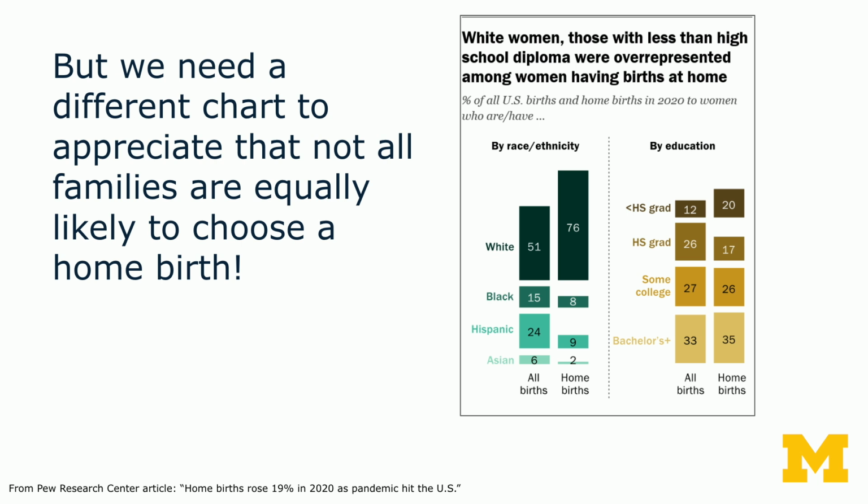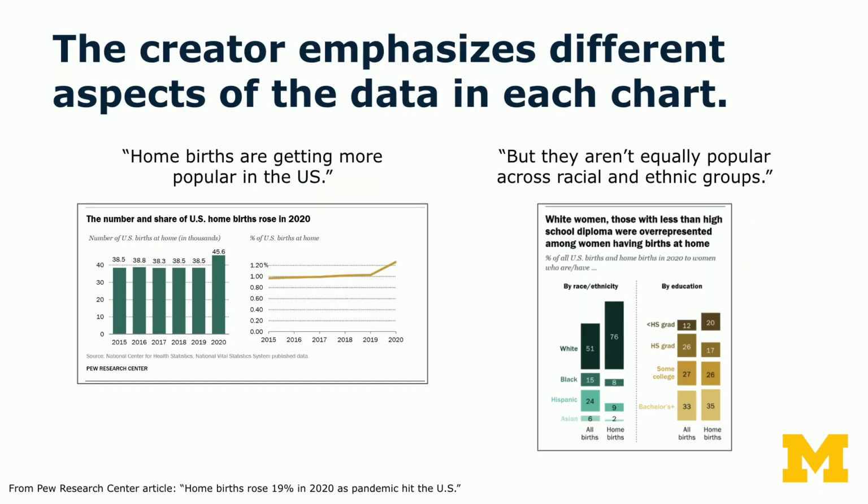It seems to be more common among women with less than a high school diploma. So in these different charts, the creator is emphasizing different aspects of the data. On the one hand, we can see that home births are getting more popular in the US, but we need this other chart to appreciate that this choice isn't equally popular across all racial and ethnic groups. It's not happening the same everywhere.